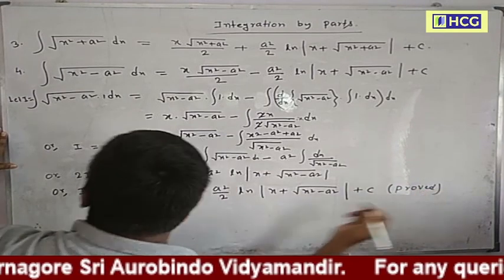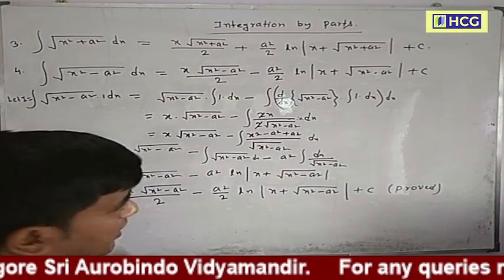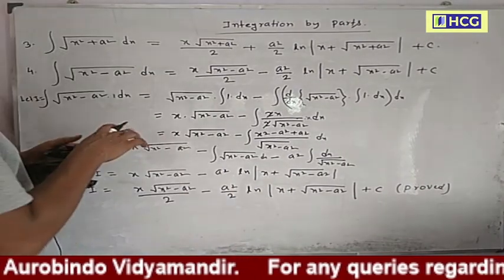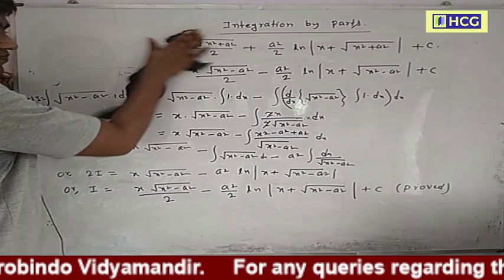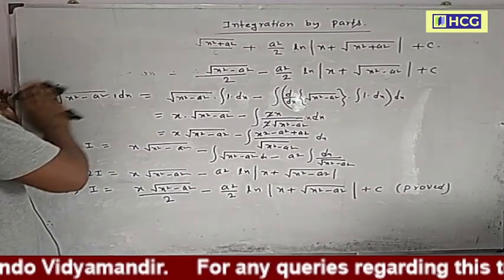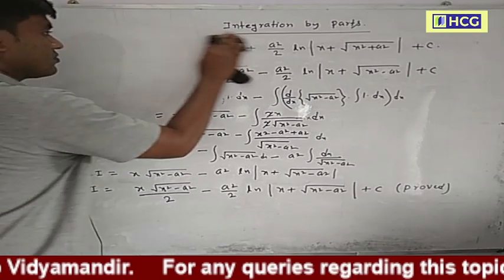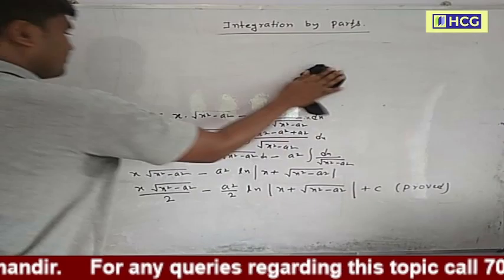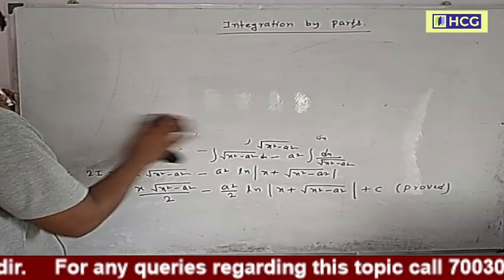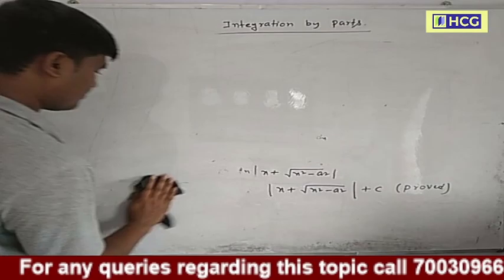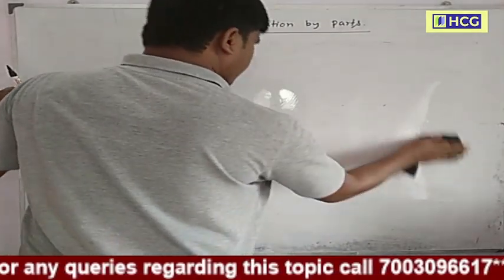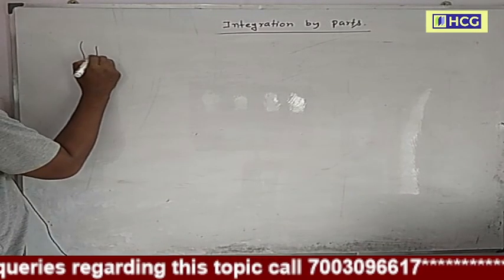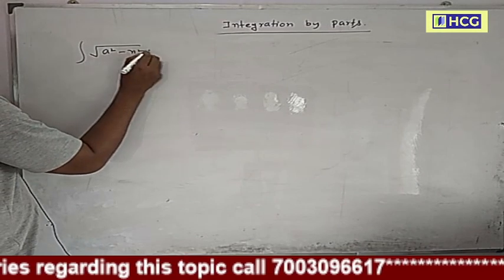Next we prove formula 5. The formula 5 is integration of root over of a square minus x square dx.